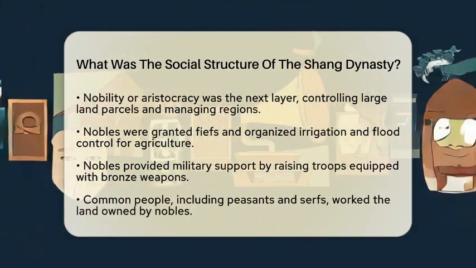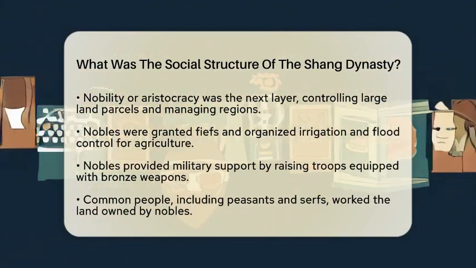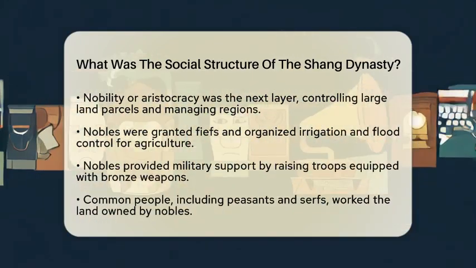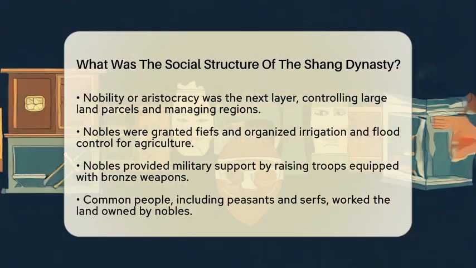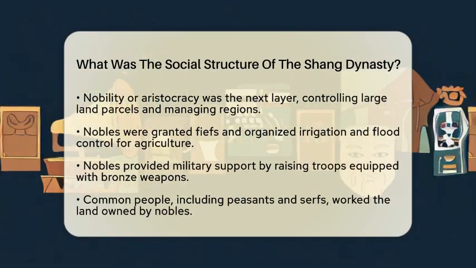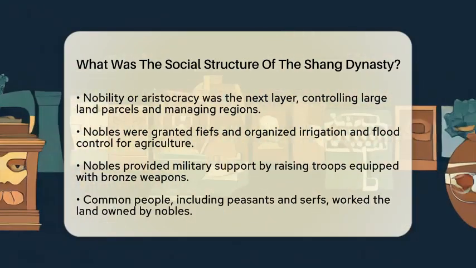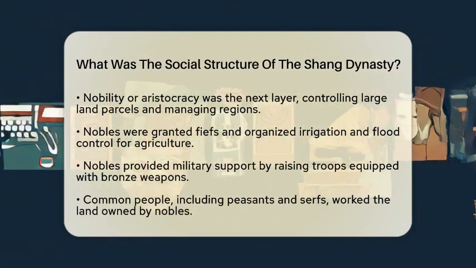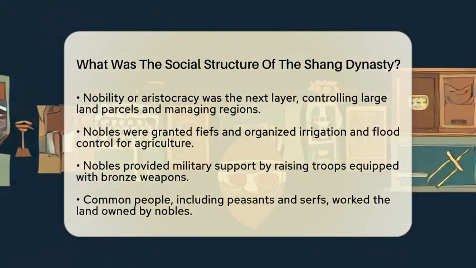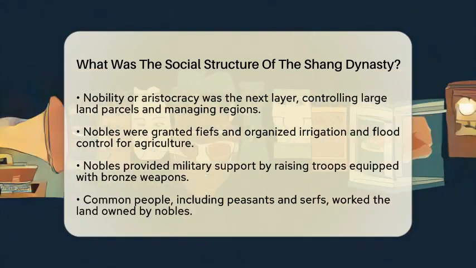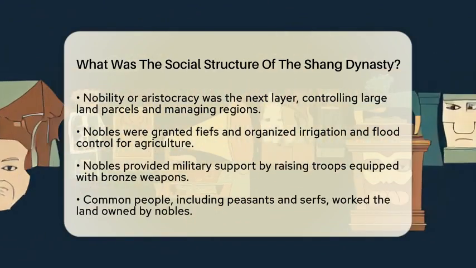Just below the king was the nobility or aristocracy. This group consisted of nobles who controlled large parcels of land and managed regions from the capital. They were granted fiefs, which were pieces of land they were responsible for. Nobles organized irrigation and flood control, ensuring their lands remained fertile. They also provided military support to the king by raising and equipping troops, often with expensive bronze weapons and armor reserved for the elite.